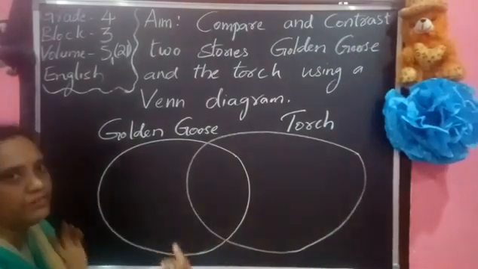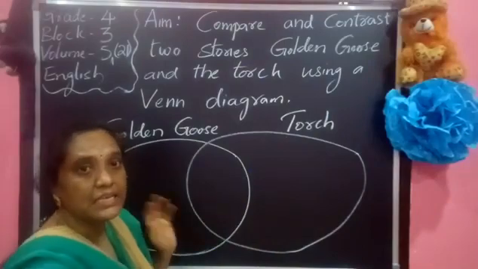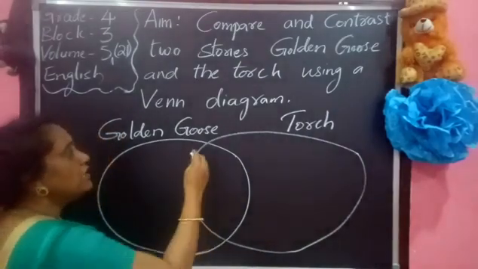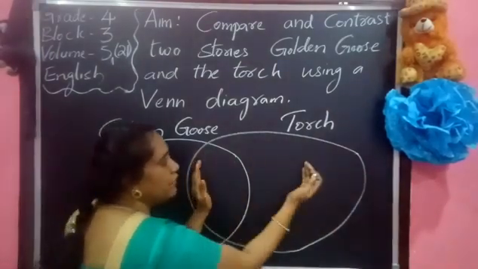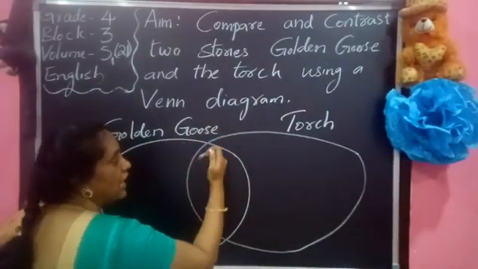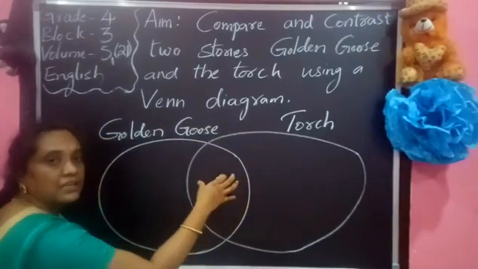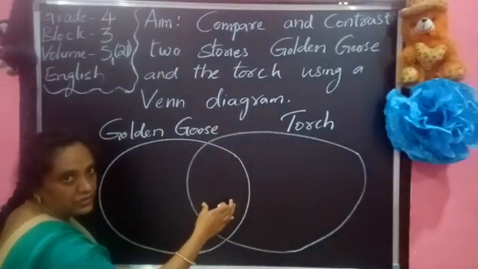So in the form of a diagram, we are taking two stories and we are saying the differences. Now, this is the same part. Means if you take two circles, these two circles merge and here you can see a part where the two circles have some part in common.